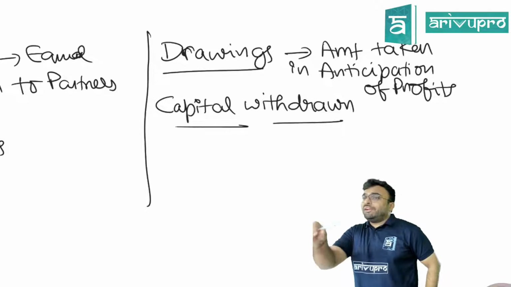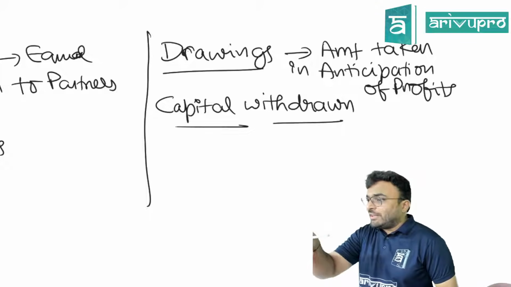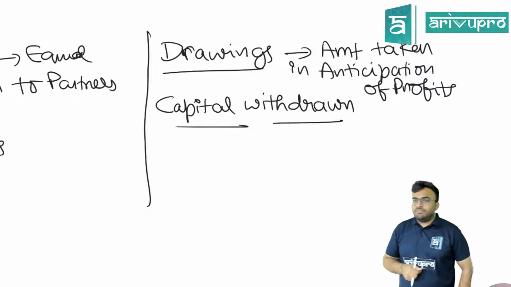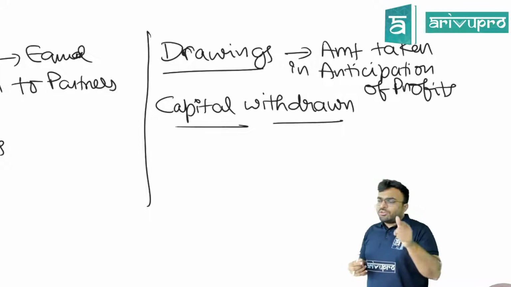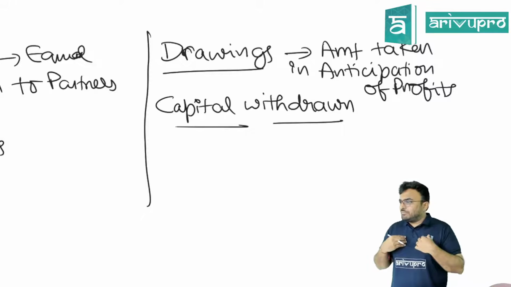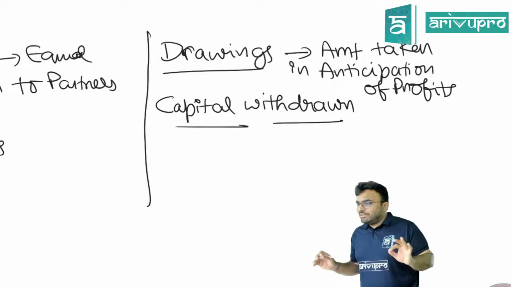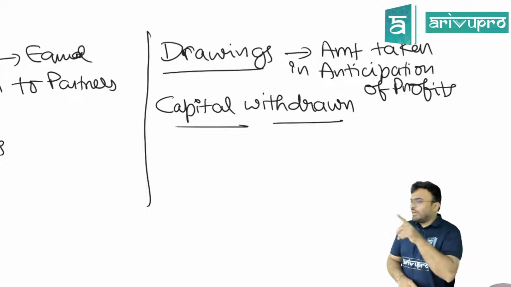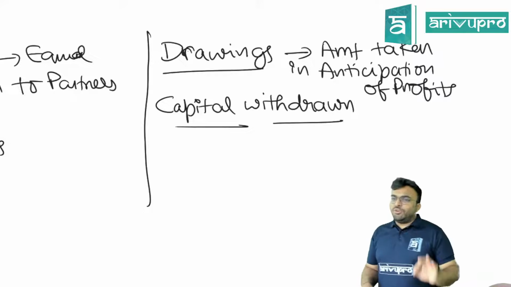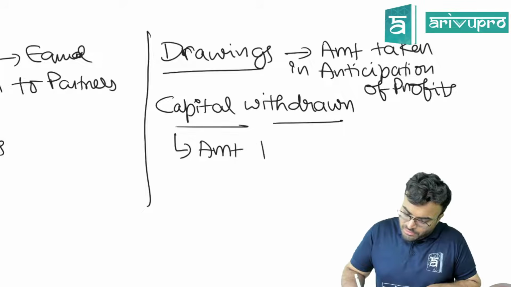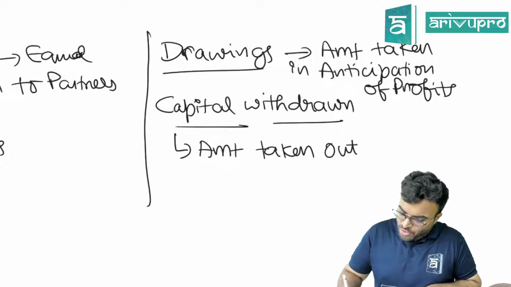But profit should be given to you only at the end of the year. It is like you are taking the profit early. Correct? That is why interest is charged on that. Because you are taking money early, you have to pay interest to the partnership firm as a partner. For the partnership firm, this is income. Is this clear? Are you following this? These as questions you might not get, but suddenly in one bigger question, this will be the doubt or confusion. Again, I am telling you, drawings and capital withdrawn, there is a difference. Capital withdrawn is amount taken out of amount invested.